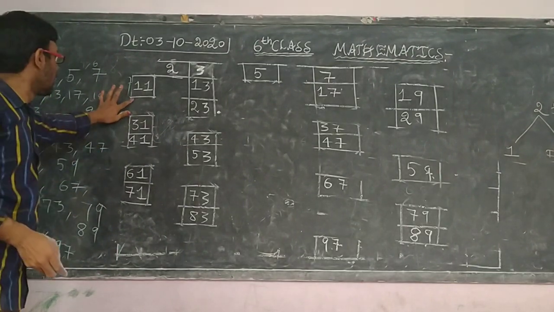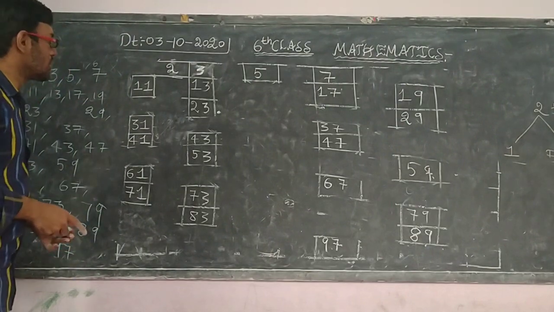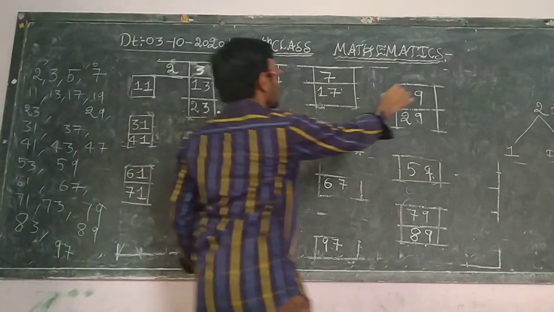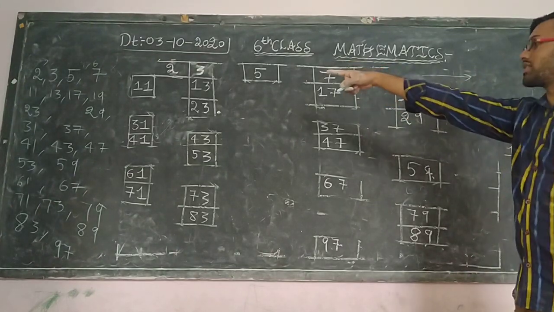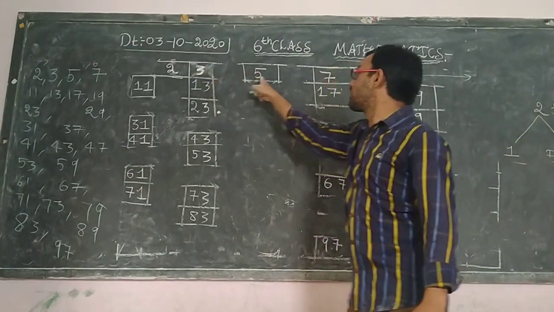So see here, which numbers are there? In the first line, from 1 to 10, how many numbers are there?